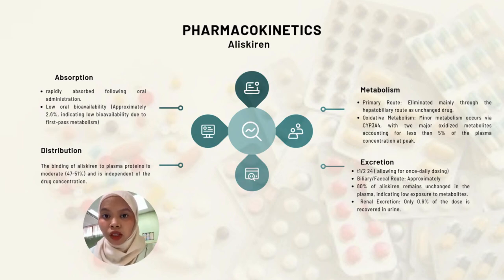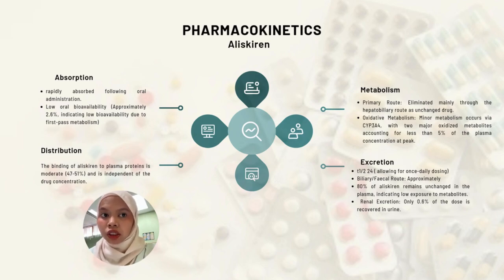For metabolism, the primary route is that it is eliminated through the hepatobiliary route as unchanged drug. The second one is via oxidative metabolism, which is minor metabolism occurring via cytochrome 3A4 with two major oxidized metabolites accounting for less than 5% of the plasma concentration at peak.